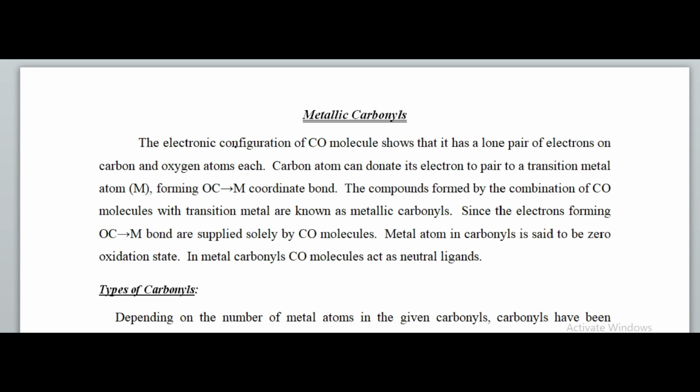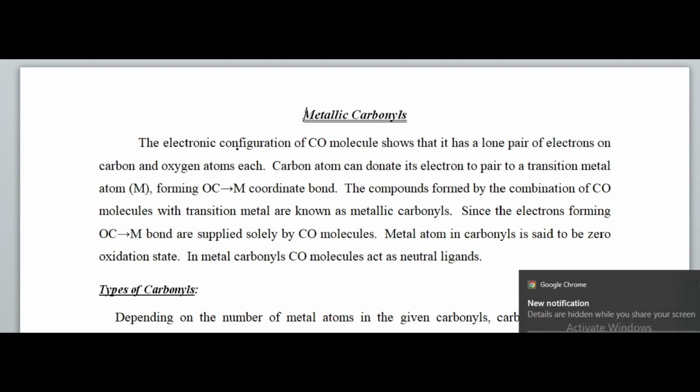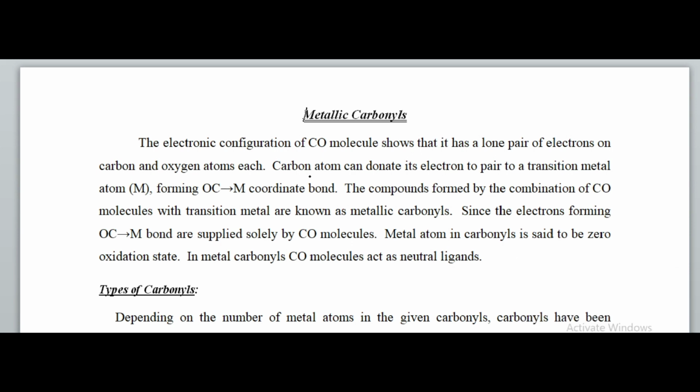Metallic carbonyls are coordination complexes, a type of coordination complex coming under the organometallic compounds, in which one or more metal centers are present, and those metal centers are surrounded by carbonyl ligands.